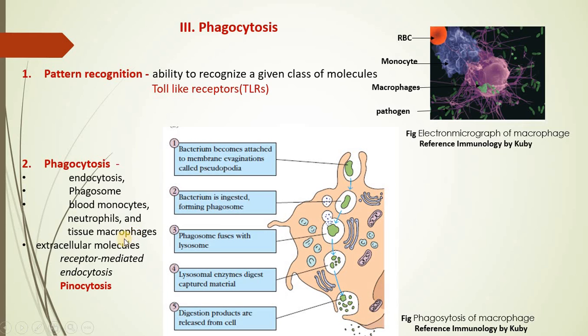So you may wonder, I am talking about the cells which are in the circulation or present in the tissue. What if the pathogen is present in the extracellular fluid?